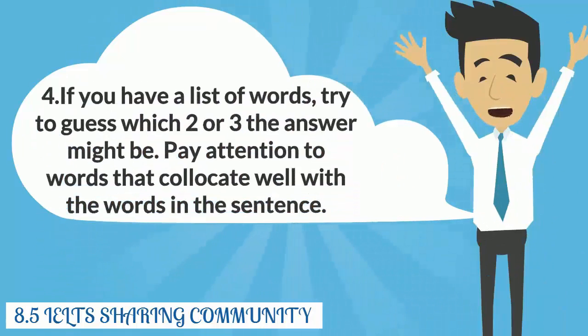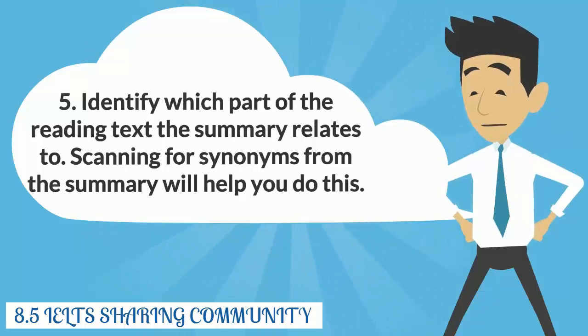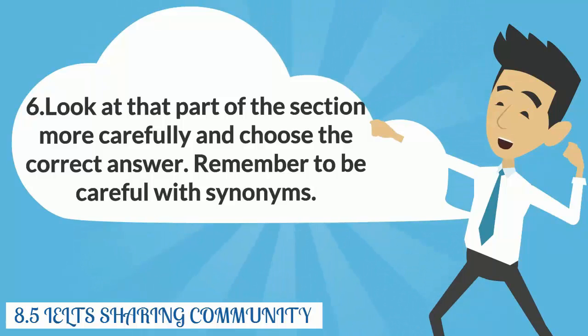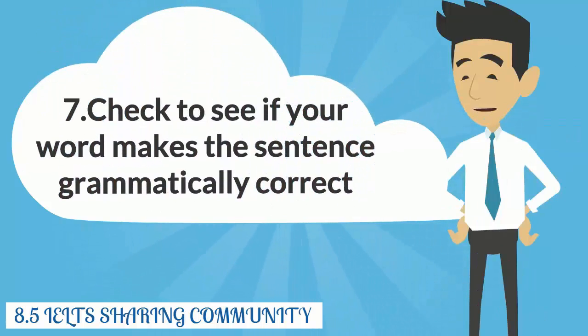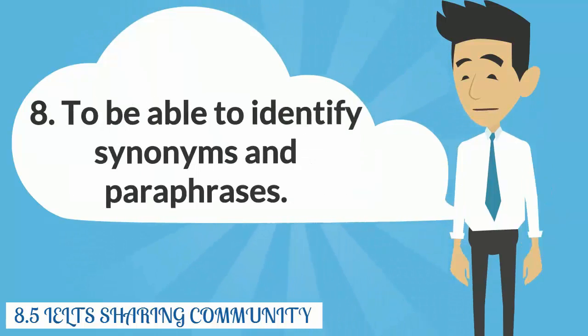4. If you have a list of words, try to guess which two or three the answer might be. Pay attention to words that collocate well with the words in the sentence. 5. Identify which part of the reading text the summary relates to. Scanning for synonyms from the summary will help you do this. 6. Look at that part of the section more carefully and choose the correct answer. Remember to be careful with synonyms. 7. Check to see if your word makes the sentence grammatically correct. 8. Be able to identify synonyms and paraphrases.